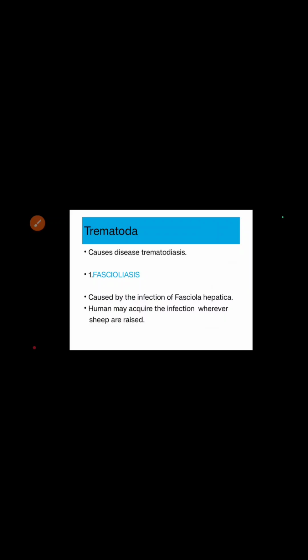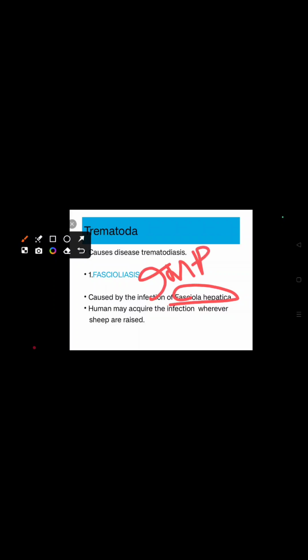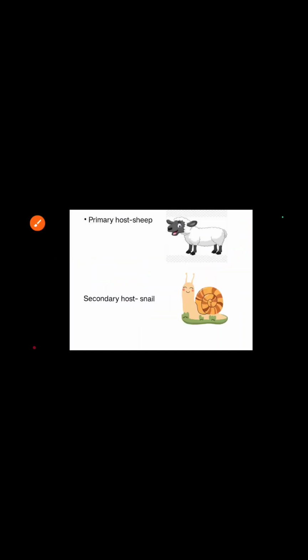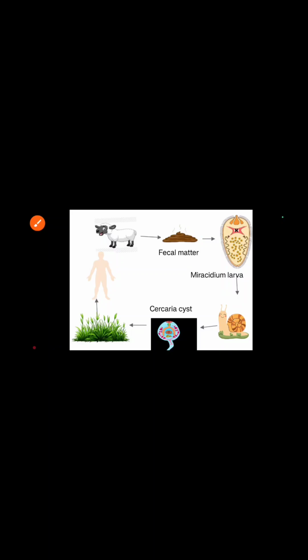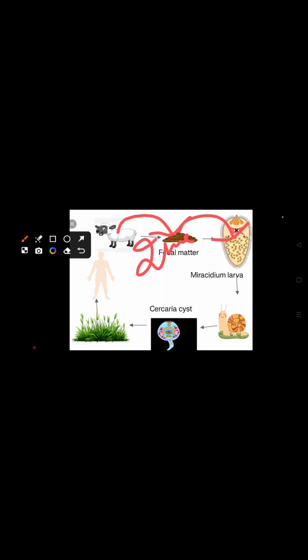The first disease is fascioliasis. Fascioliasis is mainly caused by Fasciola hepatica. This is very important from an exam point of view. Fasciola hepatica infects man wherever sheep are raised. In these conditions, the primary host is sheep and the intermediate or secondary host is the snail. In the life cycle, the eggs are passed by sheep in their fecal matter, and it requires a minimum of 2 weeks to develop into the miracidium larva.